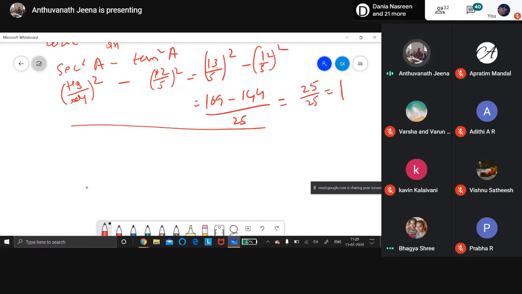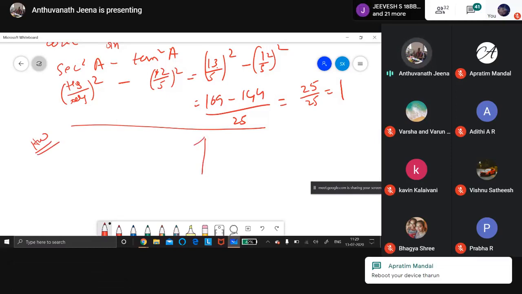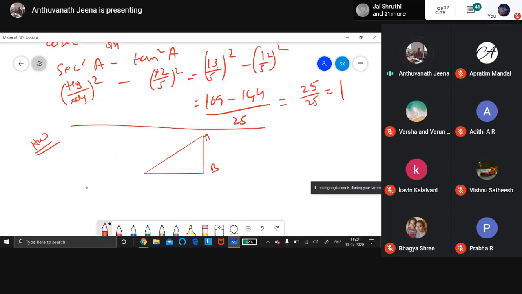Now, from the following figure, find the value. Okay, now again, second question. Homework only we'll be doing here. Find the value of A, B, C. This is 4 and this is 3. AC is not given.